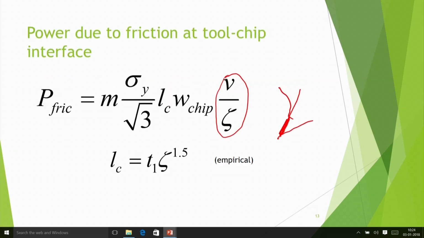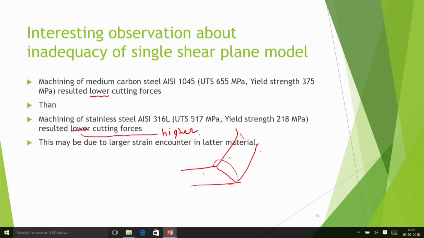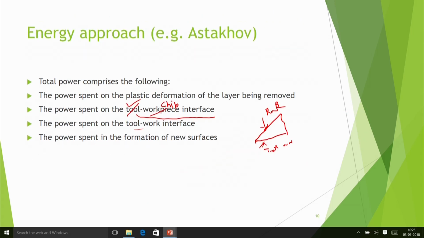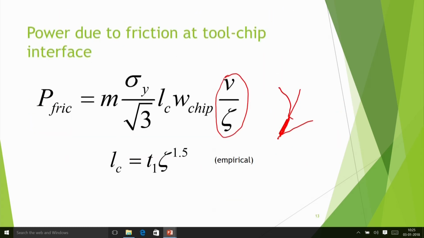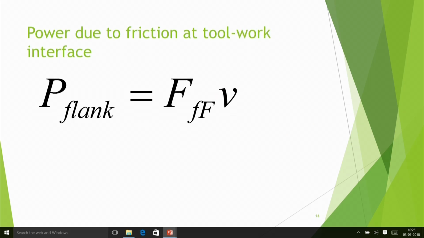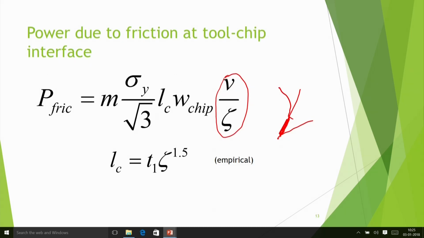And then other things also, the power spent on the separation of new surfaces can also be considered, and all the energies can be combined. You get the total energy, then divide it by the cutting speed V, and then you get the cutting force. So this way you can find out the cutting forces.